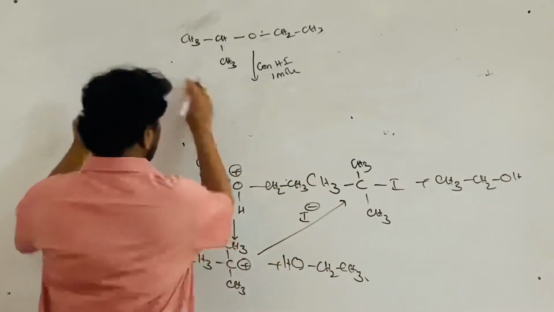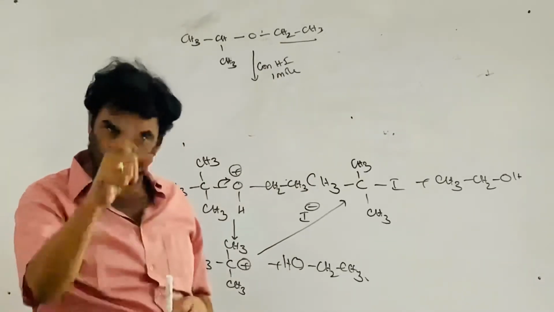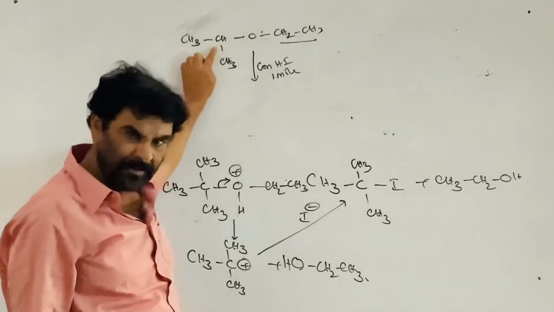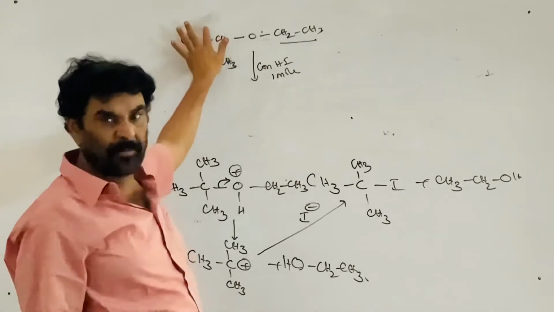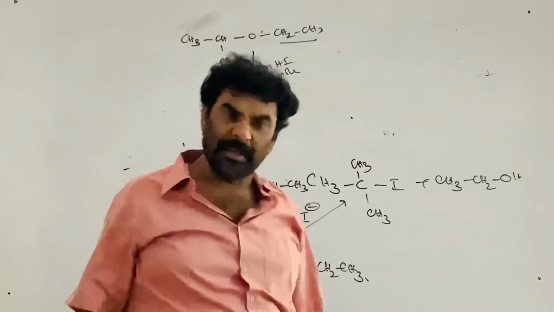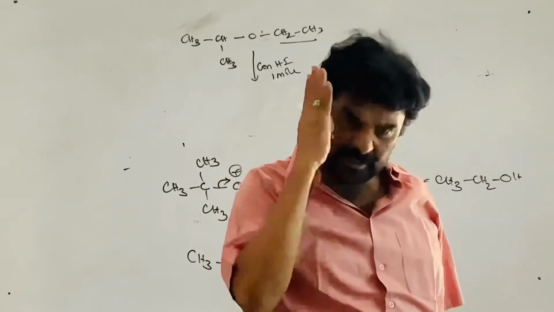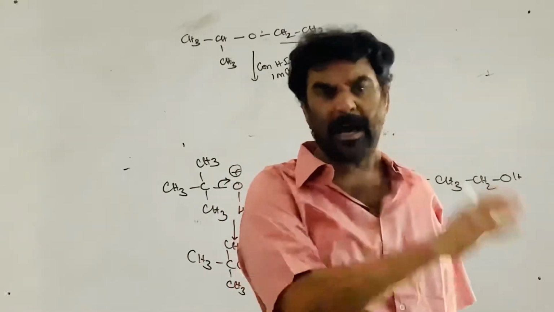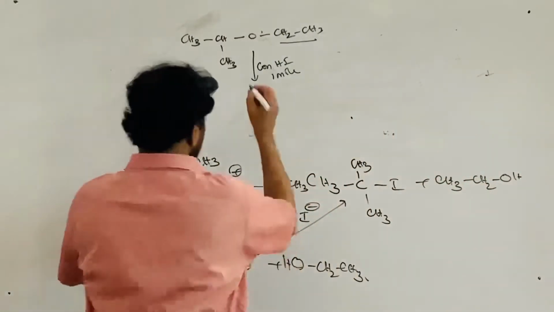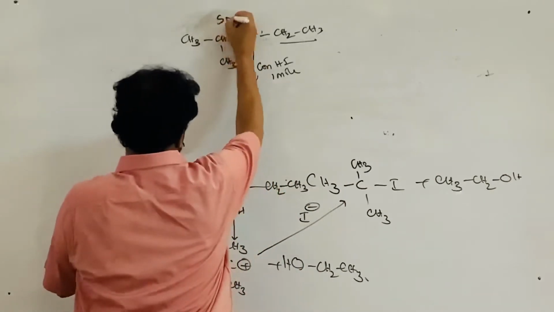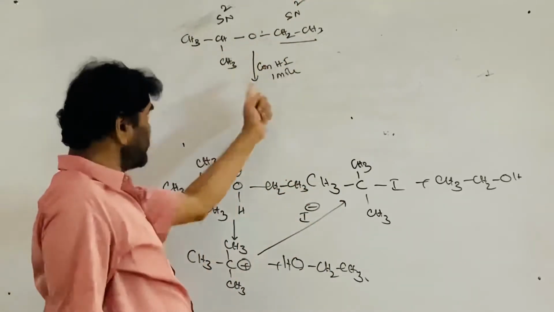So here you come to the ethyl. Ethyl carbocation is an unstable carbocation, a primary carbocation. Here isopropyl, what type of carbon is this in terms of the degree? Secondary carbocation. So it is 2 degree carbocation. Both are unstable. If it were the benzylic carbocation, tertiary butyl carbocation, allylic carbocation, then it is stabilized through the resonance. So it is not stabilizing. So this is SN2 on this side, SN2 on this side also. Among the two, SN2 is easy on what?